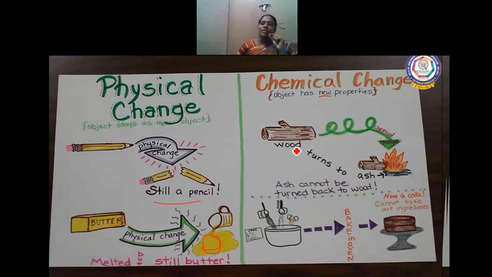And chemical changes have new properties. Wood turns into ash when you burn it, so it is a chemical change. Ash cannot turn back into wood. And baking in the oven: you mix milk, sugar, and egg, everything, and get a new product. It is a chemical change.